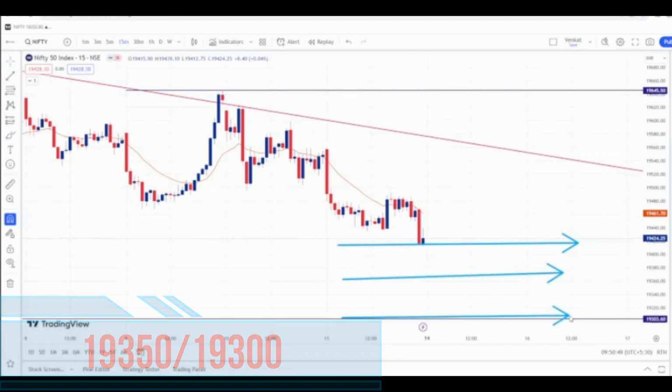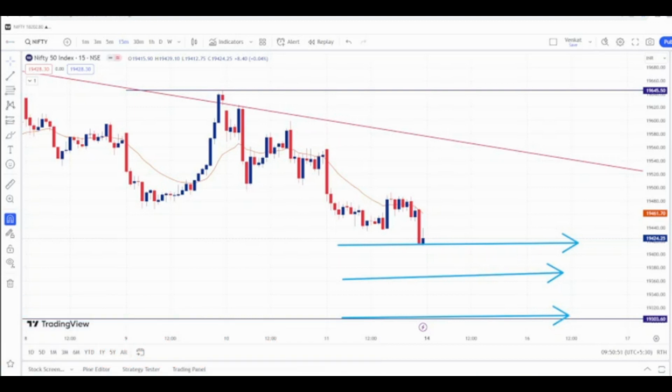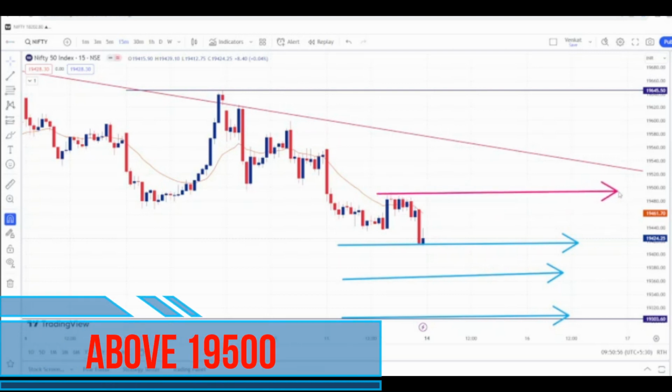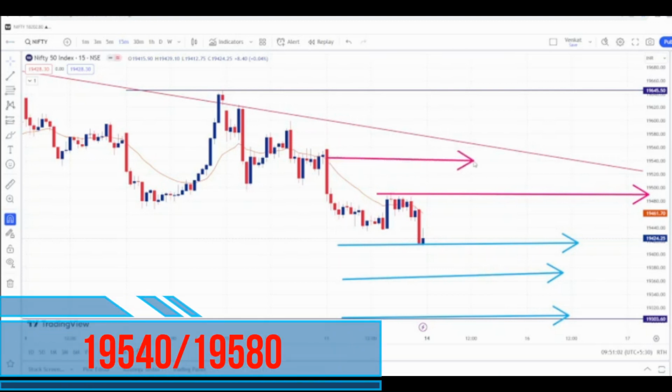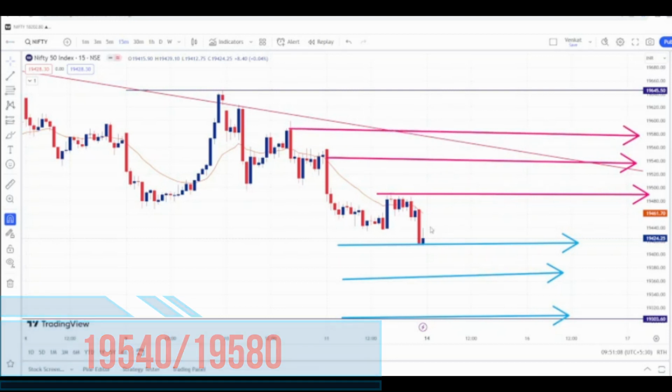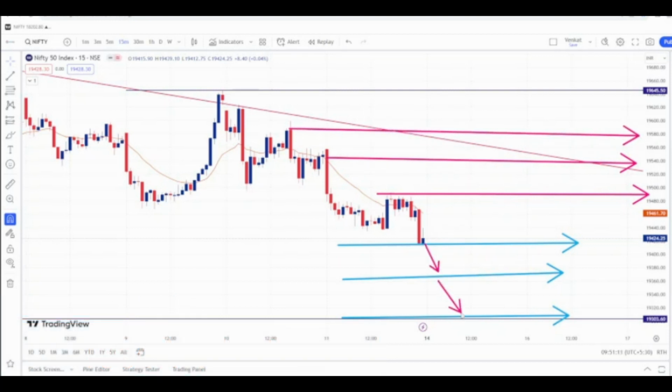These are the intraday targets for Nifty for Monday's trading session. Our long position will be only above this level, which is near 19,500. Above 19,500, we can long Nifty for the targets of 19,540 as the first target, and the second target will be 19,580. High probability trade will be on the downside only in intraday, Monday's intraday also. These are the levels for Nifty for the coming week.